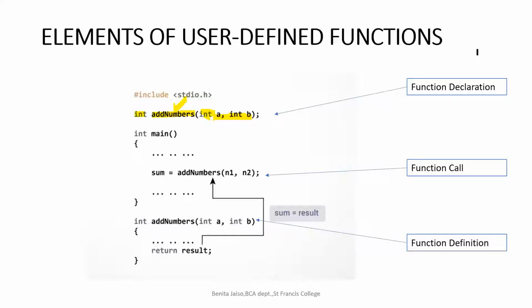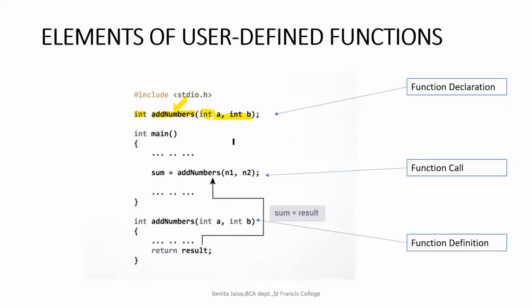So from this you can understand, I have given an example for a user-defined function which has a return value and which is passing some arguments. Understood? As I told before, we have to first declare the function.